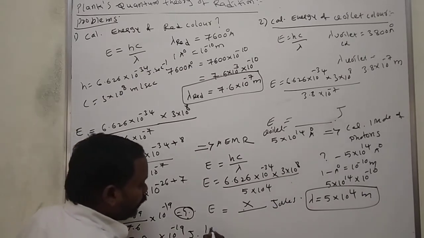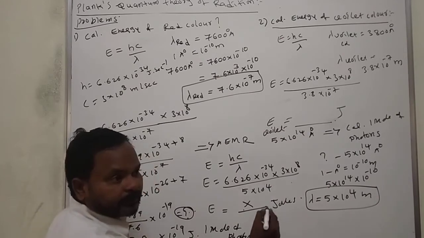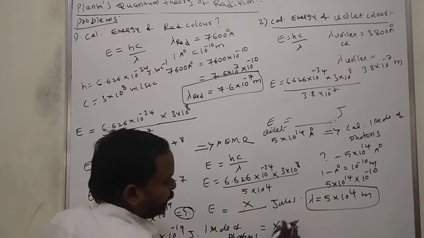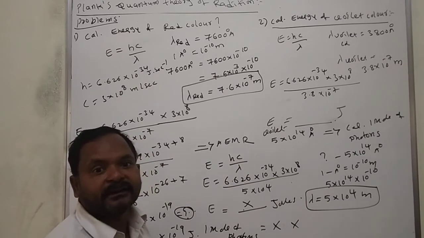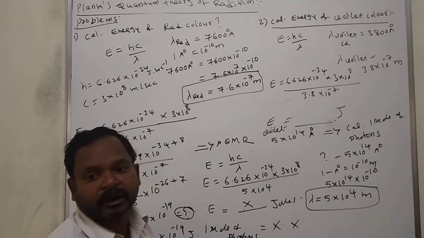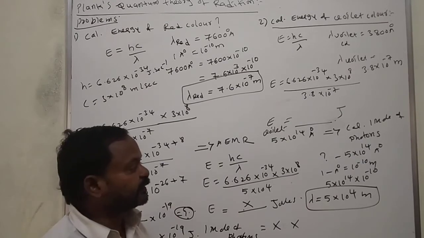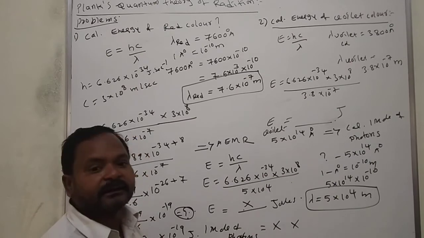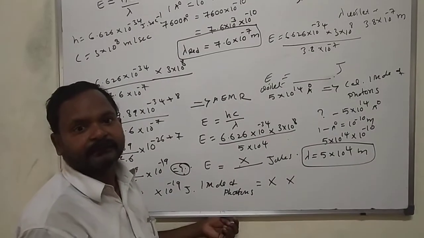Now, 1 mole of photons means this x multiplied by 1 mole, which is equal to 6.023 into 10 to the power of 23 molecules. 1 mole is equal to the Avogadro number, 6.023 into 10 to the power of 23.